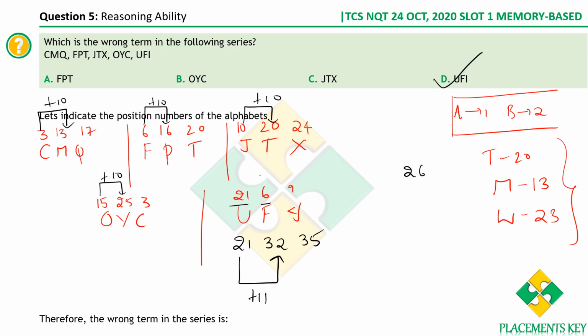But still, let's also verify this. 13 to 17, so we have a plus 4 here. For the second and third numbers, plus 4. Here also 16 to 20 is plus 4. Here also 20 to 24 is plus 4. Here 25 and 3, just add 26 to it, you get 29. Again 25 to 29, plus 4. Similarly, let's check here. 32 and 35, you only have plus 3. So it's not satisfying both the conditions. Therefore, clearly option D is the odd man out.